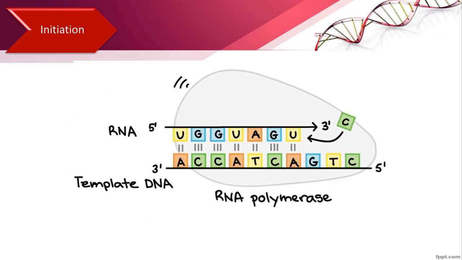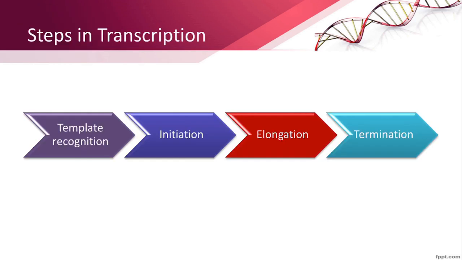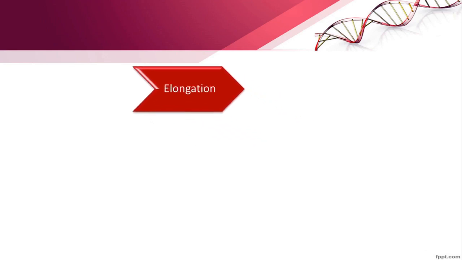The RNA polymerase reads the template DNA strand in the 3' to 5' direction and the RNA transcript will be formed in the 5' to 3' direction. The nucleotides are added to the 3' end of the growing RNA strand. The third step in transcription is elongation.